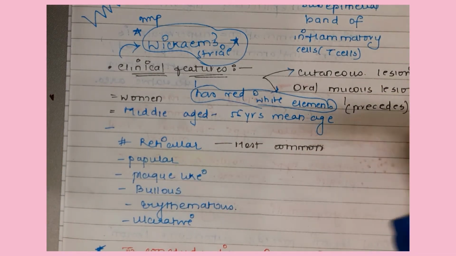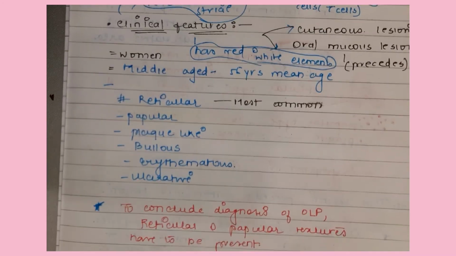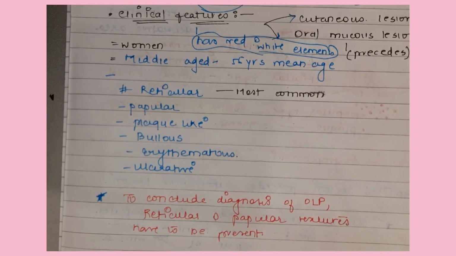To confirm or assure the diagnosis of OLP, lichen planus, there has to be both reticular and papular textures present. Okay, so these are the pathognomonic features of this. When there are reticular and papular patches or textures present, we can assure that yes, this is lichen planus.